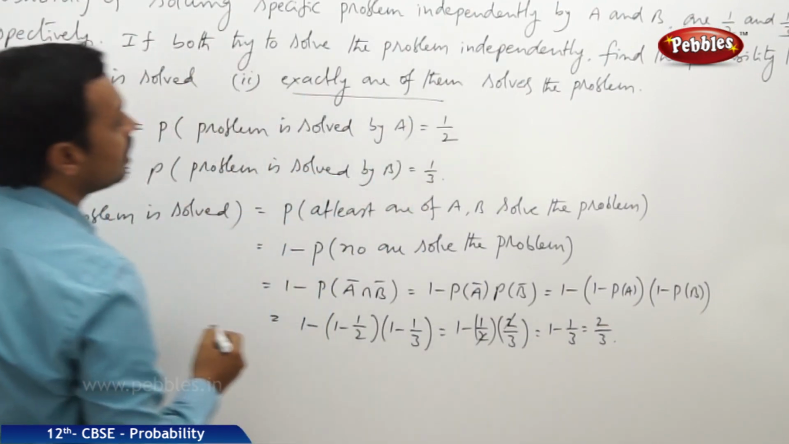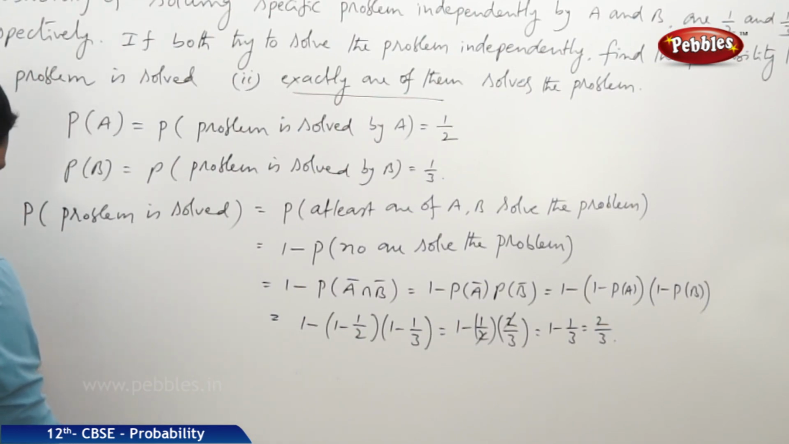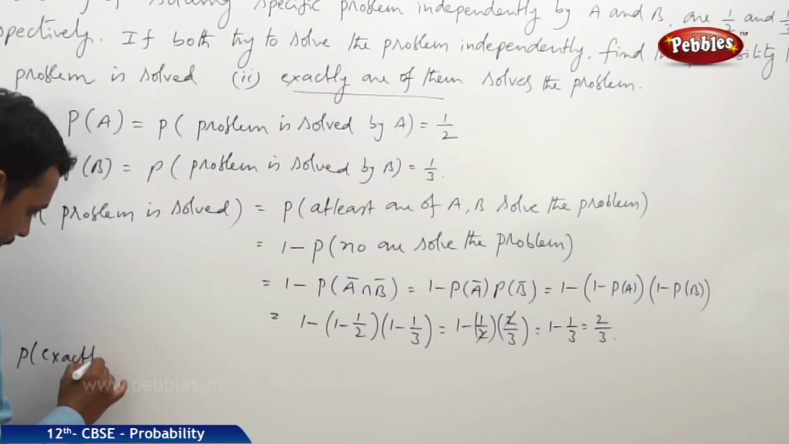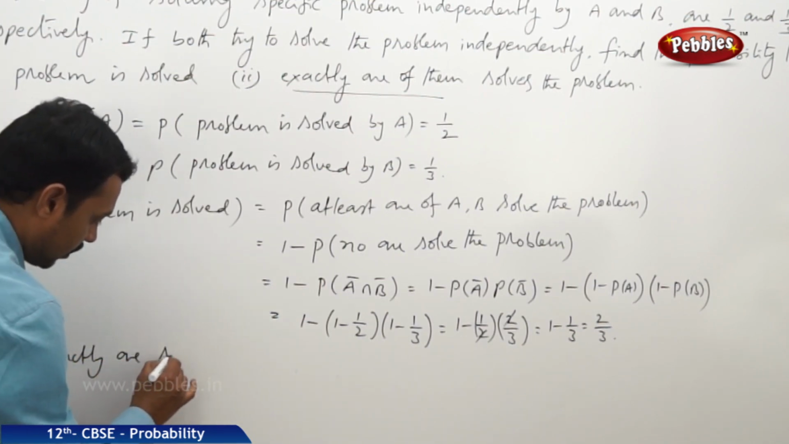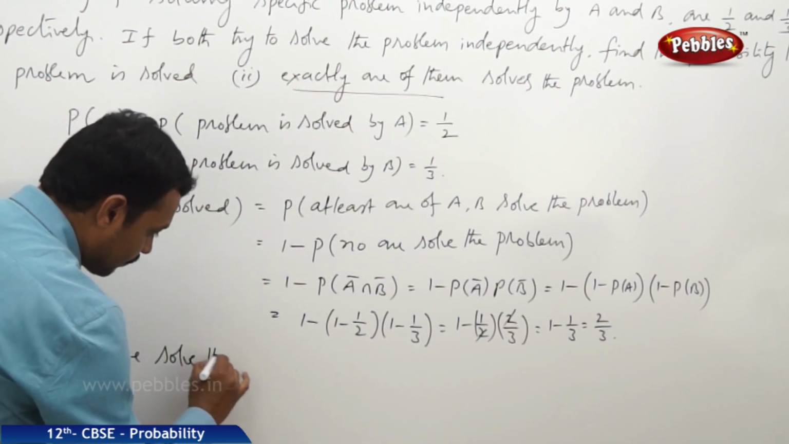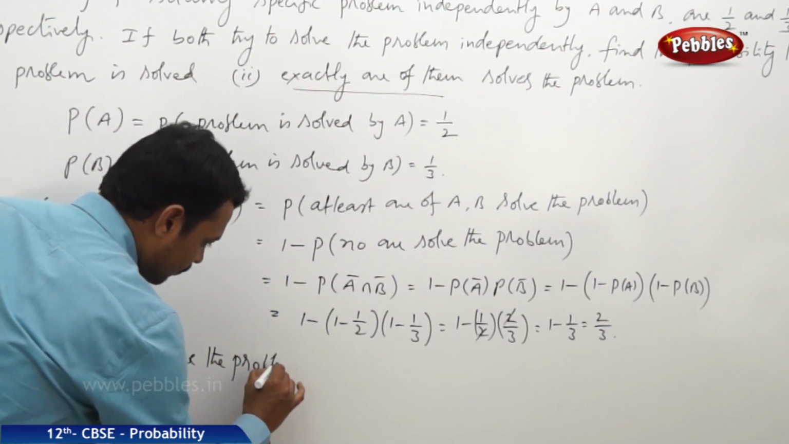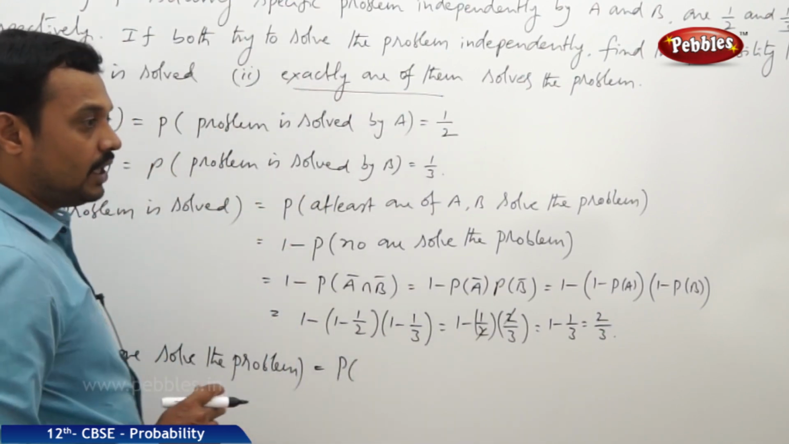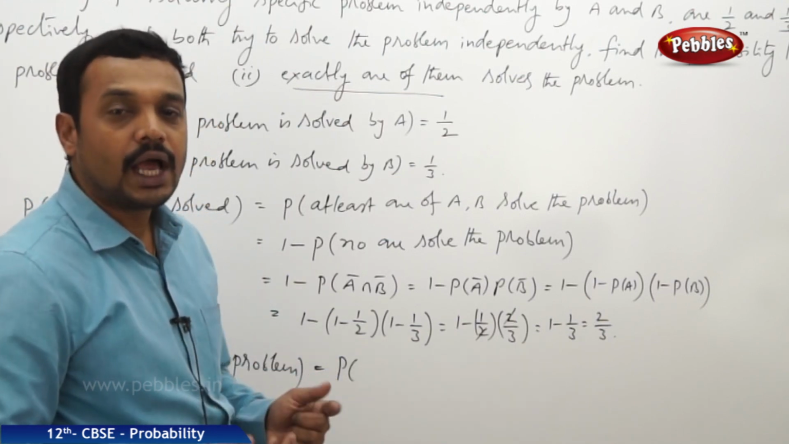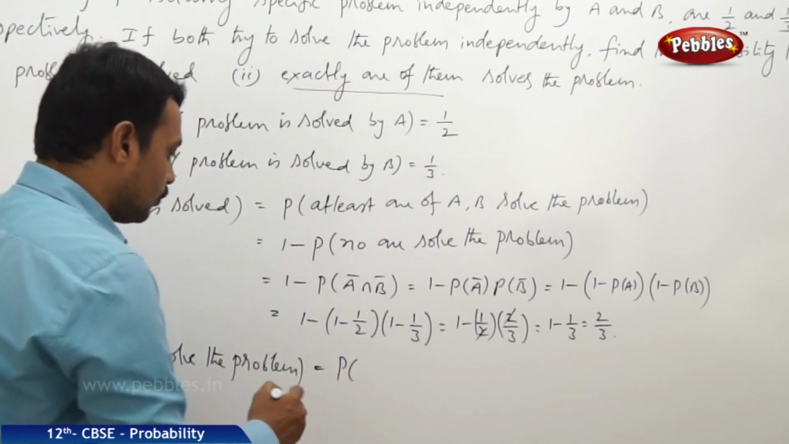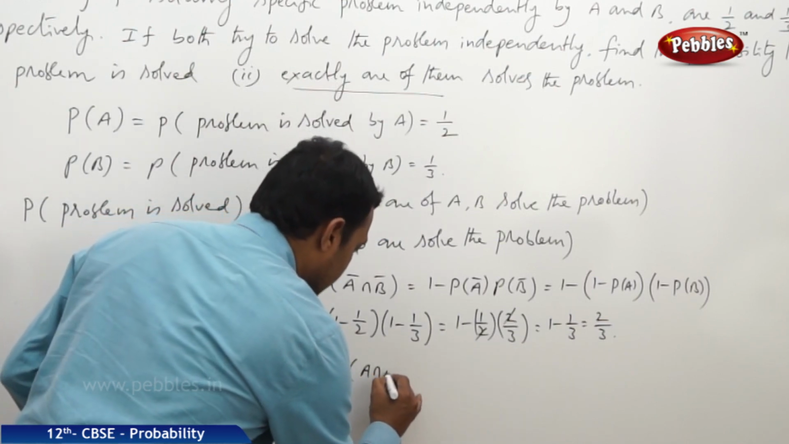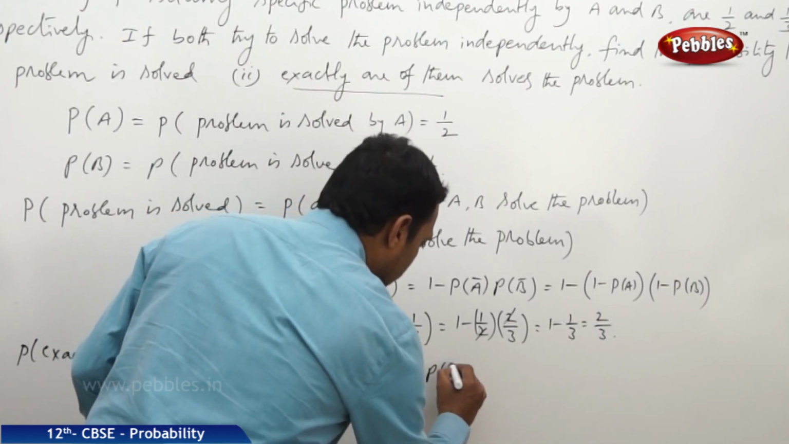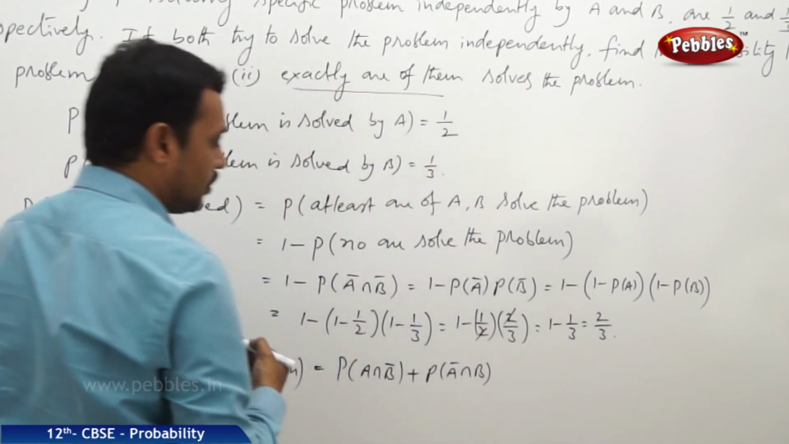Exactly one of them solves the problem. Second one, the probability that exactly one solves the problem. Exactly one solves the problem means when A solves the problem, B cannot, and when B solves the problem, A cannot. So A solves the problem and at the same time B cannot, B bar, or A cannot solve the problem and at the same time B can solve the problem.